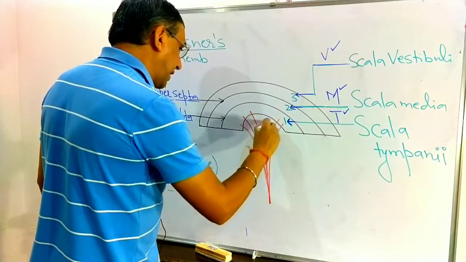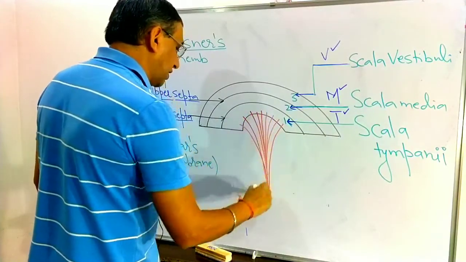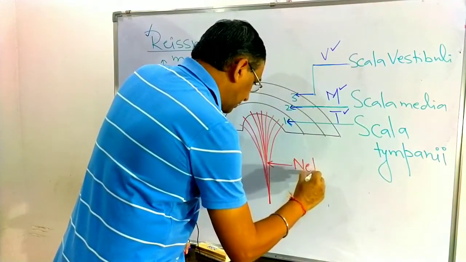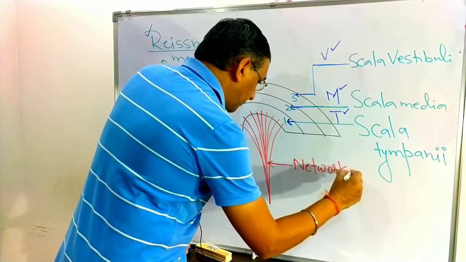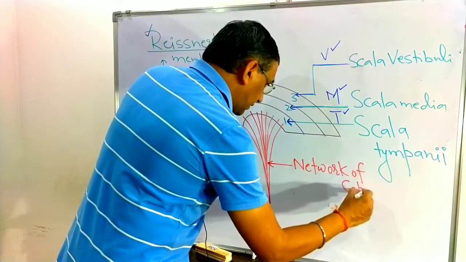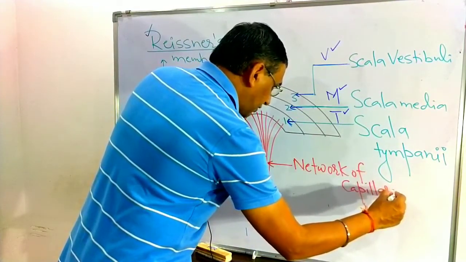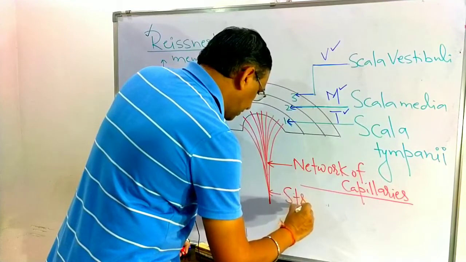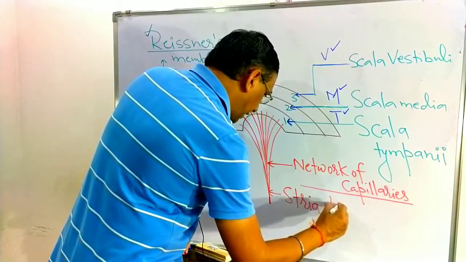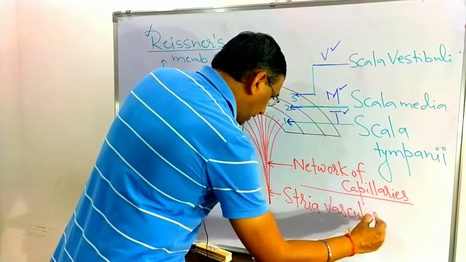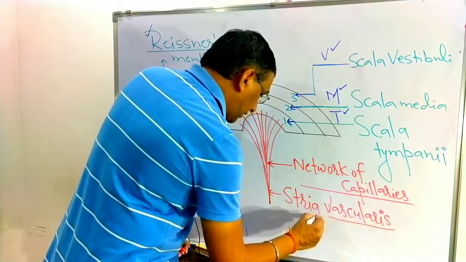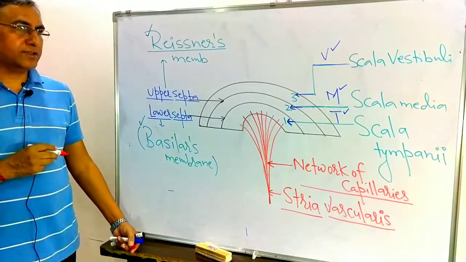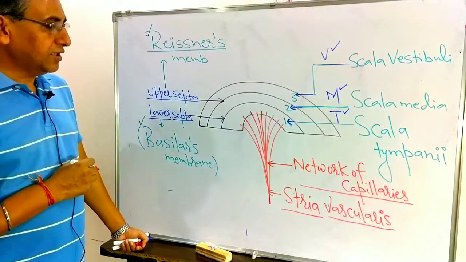The network of capillaries is known as the stria vascularis.